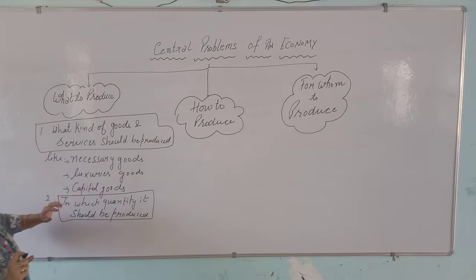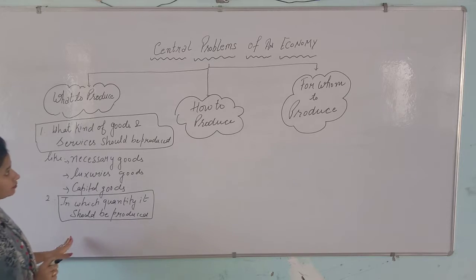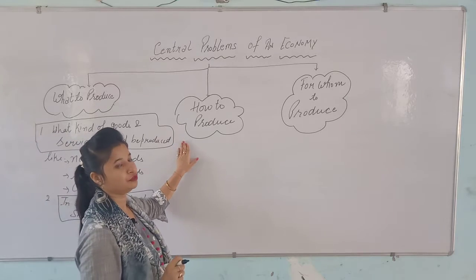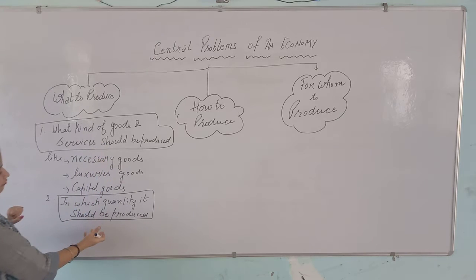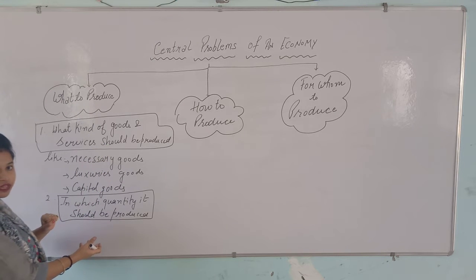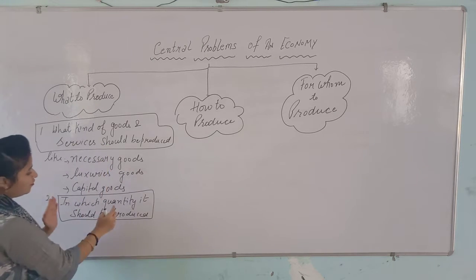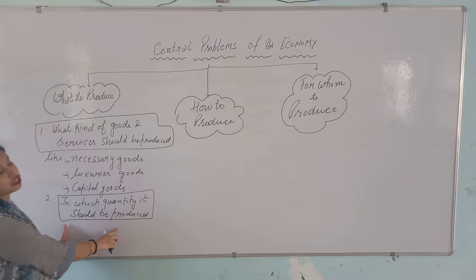Now we come to how to produce. I think it is clear to you what goods and services should be produced and in which quantity it should be produced. Okay. After this step, we will go to this step for the production.